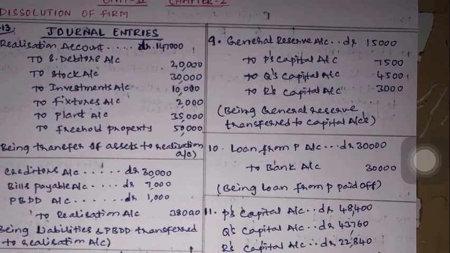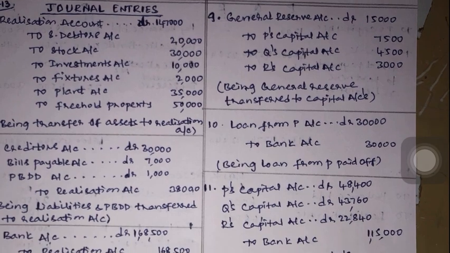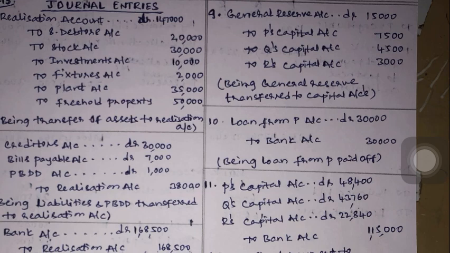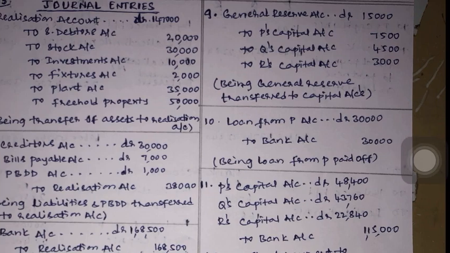Now, the other aspects for closing the firm, you have to distribute the general reserve between three partners in the profit sharing ratio. The entry is general reserve account debit to partners' capital account, to P's capital account, to Q's capital account, to R's capital account. The 15,000 has been distributed in the ratio of 5:3:2, 5 by 10, 3 by 10, 2 by 10. Then, before making payments to partners on dissolution, you have to settle any internal liability other than the capital. Loan from P is there, which is an internal liability. So, loan from P account debit to bank account 30,000. Then, you prepare capital accounts of the partners, ascertain the balances of the partners.